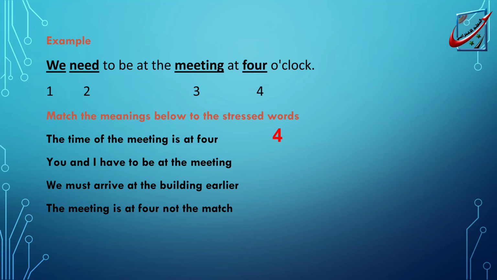Yes, the word for; I mean that the time of the meeting is 4. So I focus on the word for, I mean the timing of the meeting. You and I have to be at the meeting. Yes, so I stress the word we. You and I, we need to be at the meeting at 4 o'clock.